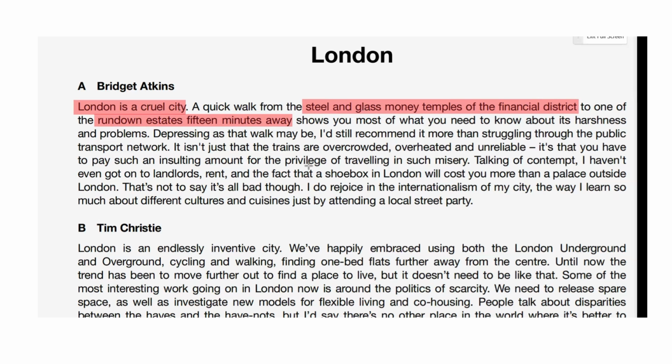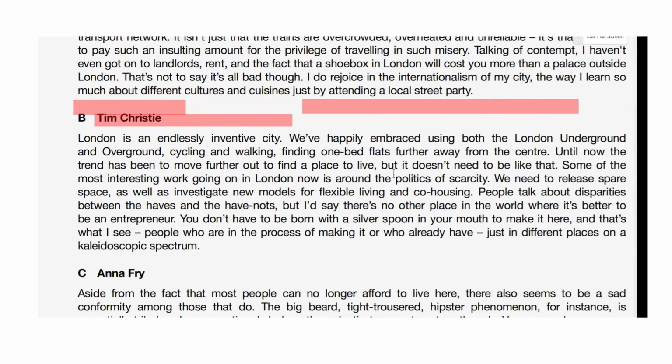Let's look at B and see what B says about housing. I think B just talked about that you need to be quite rich. He had this expression here about being born with a silver spoon in your mouth, which basically means you have to be a bit lucky. Yes, he talks about here disparities between the haves and the have-nots, but he says it's the place to be if you want to be an entrepreneur. So inequality of wealth, I don't think we have in B.